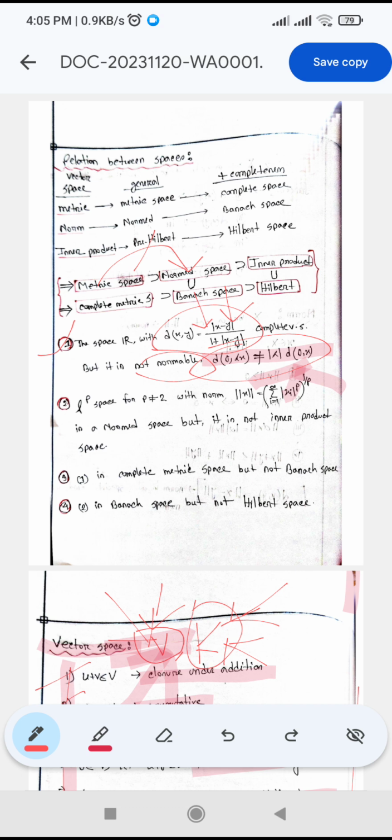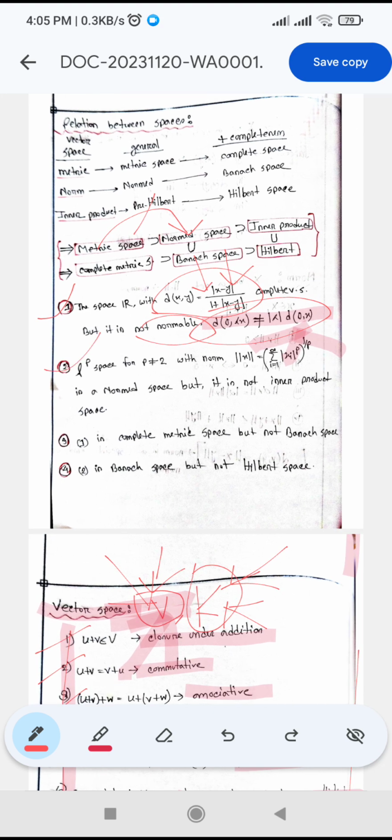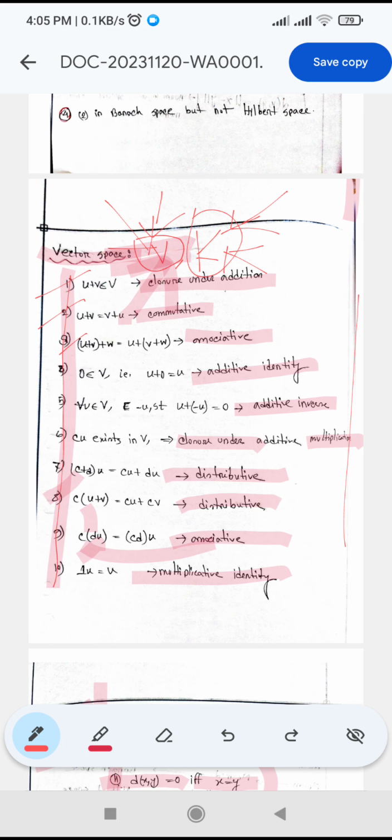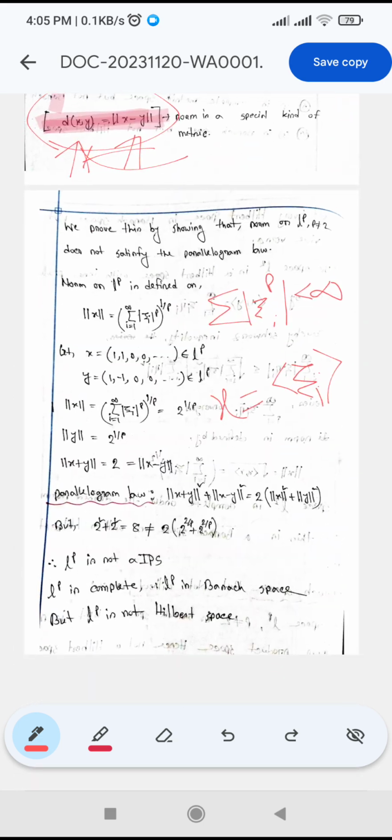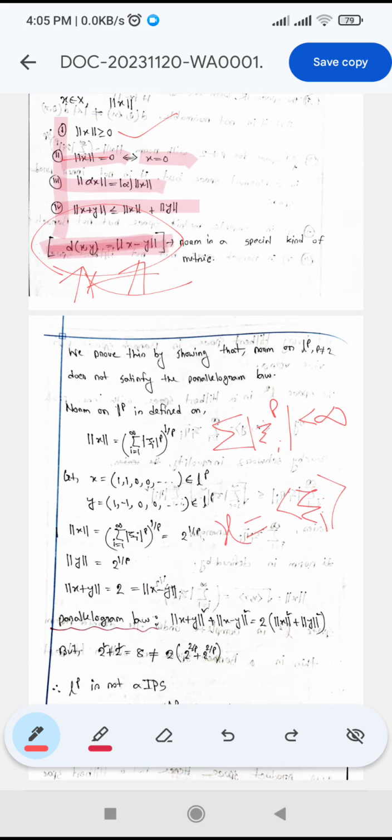Our first relationship holds. Now we will see a normed space, the LP space, which is a normed space but is not an inner product space. To prove this, we will use the parallelogram property of inner product spaces. What is this? This is if we consider an LP space. So what is LP space?